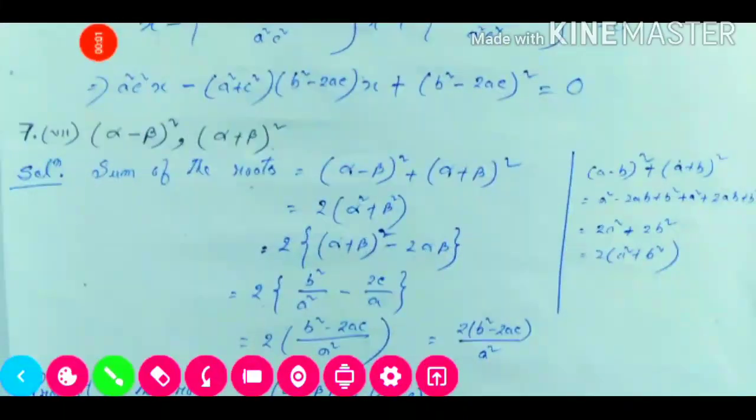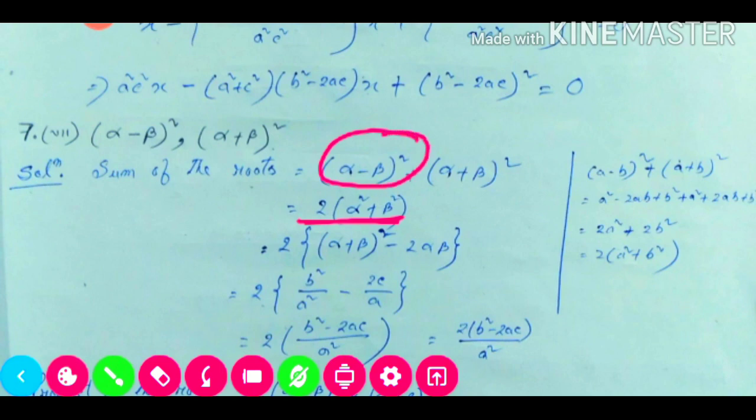Now question number 7. The two roots are given. The first root is alpha minus beta whole square, and the second root is alpha plus beta whole square. So the sum of the roots is alpha minus beta whole square plus alpha plus beta whole square. Here we are getting 2 into alpha square plus beta square. How this is coming, I am showing you here. Considering a and b instead of alpha and beta, this portion is a minus b whole square, and this portion is a plus b whole square.